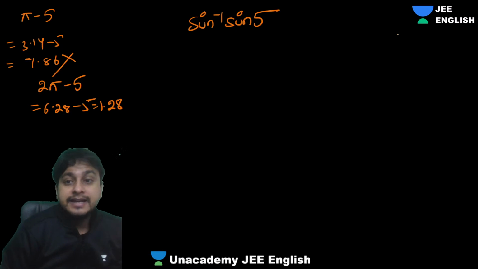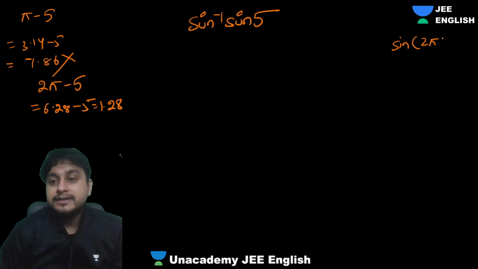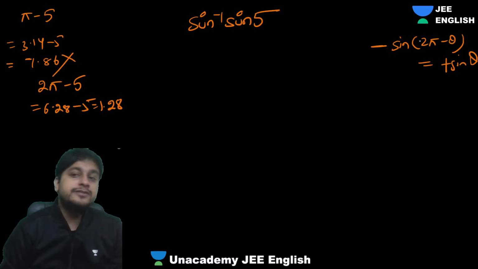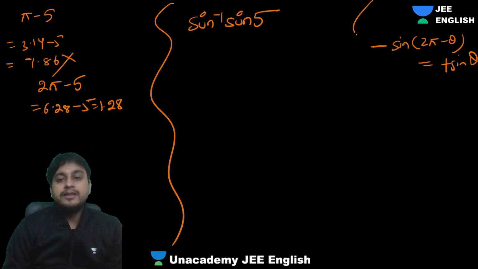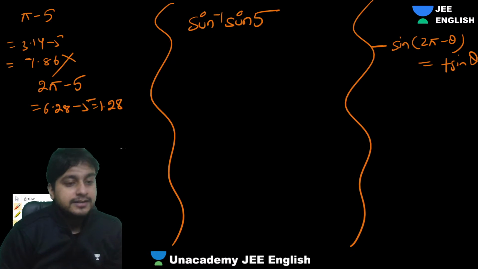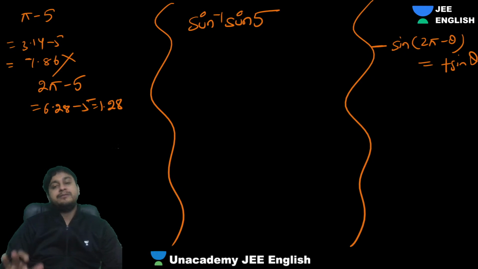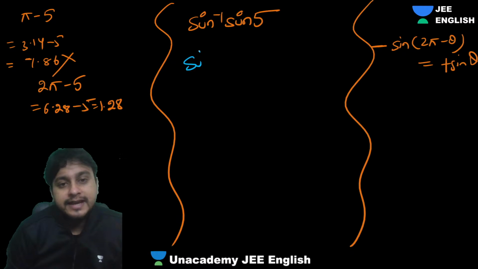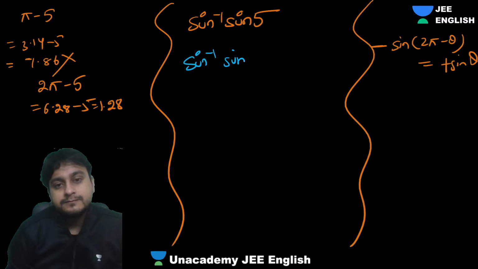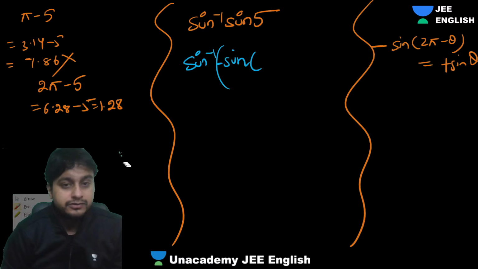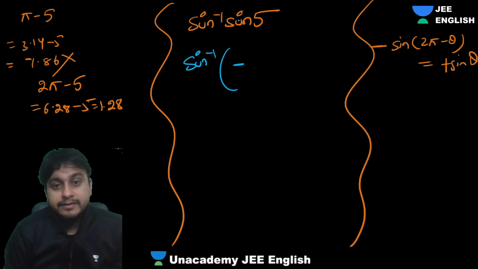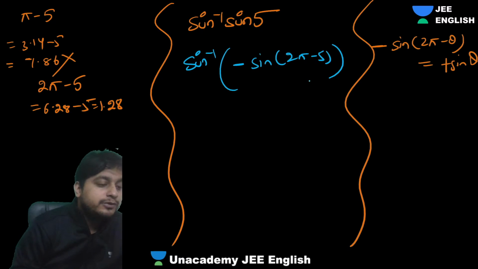But can we write it that way? We know that sine of 2 pi minus theta is minus sine theta. That means sine theta can be written as minus of sine of 2 pi minus theta. Are you getting the plot, everyone? We've done so many questions like this, so I guess everyone would be pretty familiar with this. So, guys, it will be sine inverse of minus sine of 2 pi minus 5. Are you getting the point we're trying to achieve?